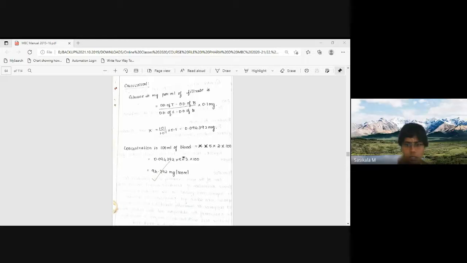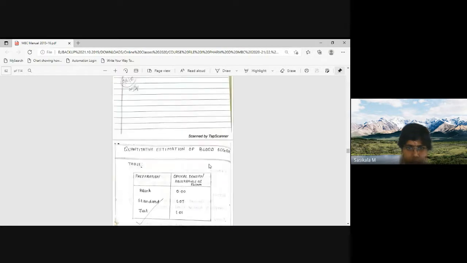Values, what ma? Values தெரியலையா? Yeah, quantitative estimation of blood sugar.